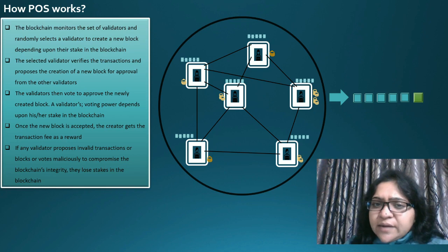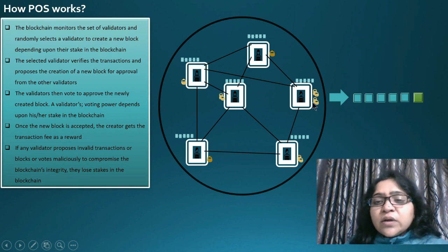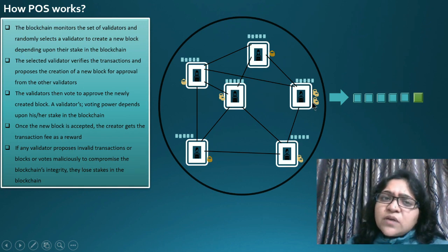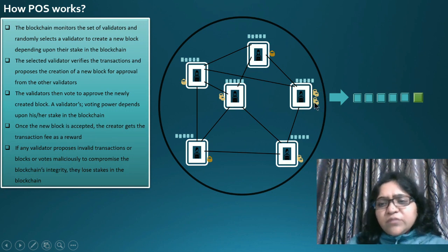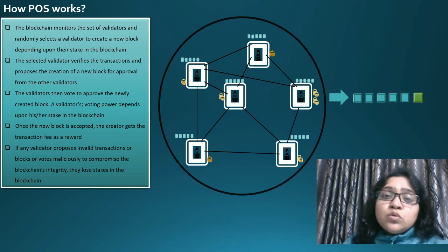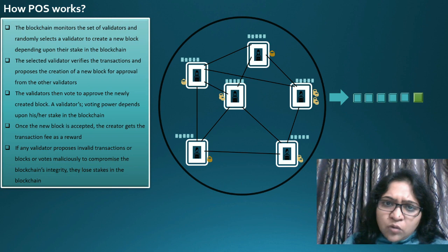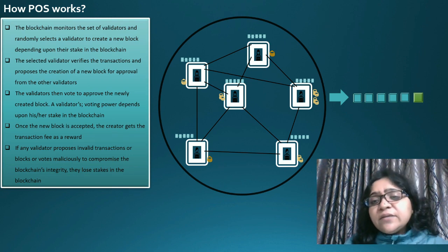Now we need to understand that nobody should be able to forge those stakes. Sometimes, if you put more stakes, you can influence the particular transaction. But if there is malicious activity, your whole stake will be lost. You will lose all the stakes you put across the mining of the block. So everybody will be cautious, because nobody wants to lose their stakes. Now we understood how proof of stake works. We need to see if there are any pros and cons.